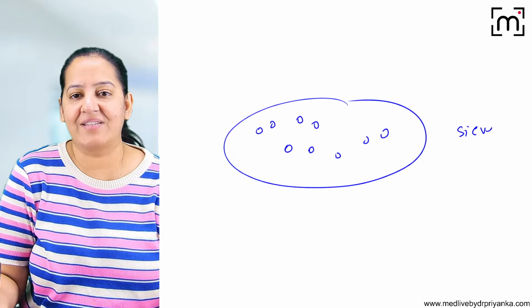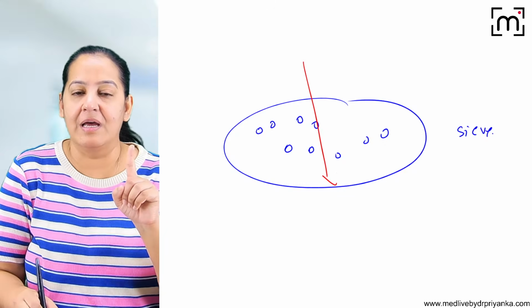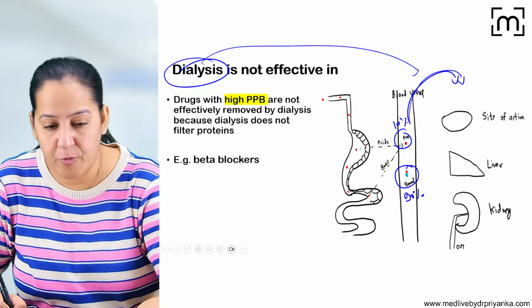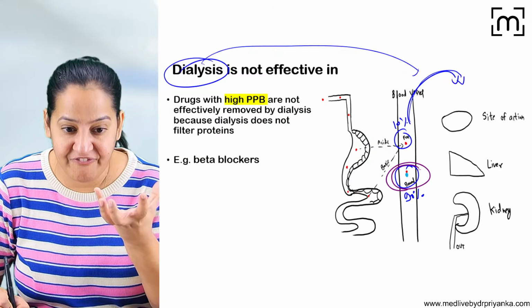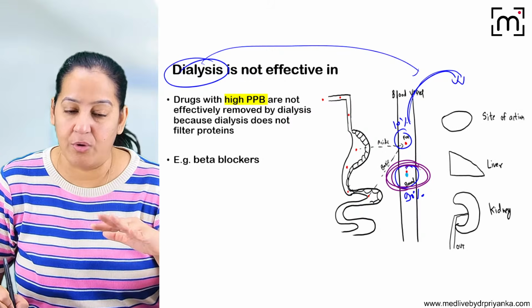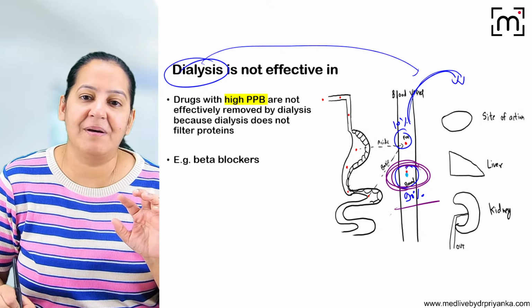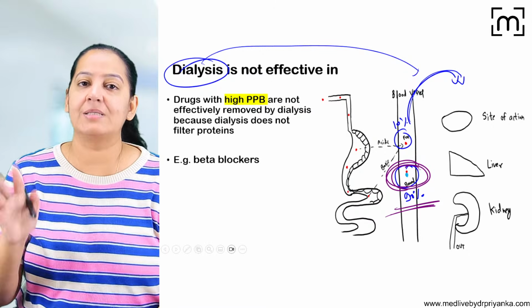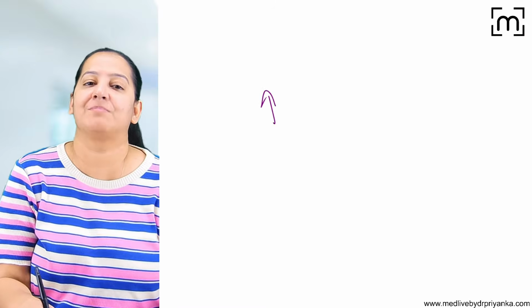This is a sieve-like structure through which the blood is passed. It doesn't hold protein. If it doesn't hold protein, you don't hold protein in the filter, so the bound form is not filtered. The bound form cannot be filtered out. So what is the use of dialysis if 90% of the drug cannot be held there? So don't use dialysis for a drug which has high plasma protein binding.